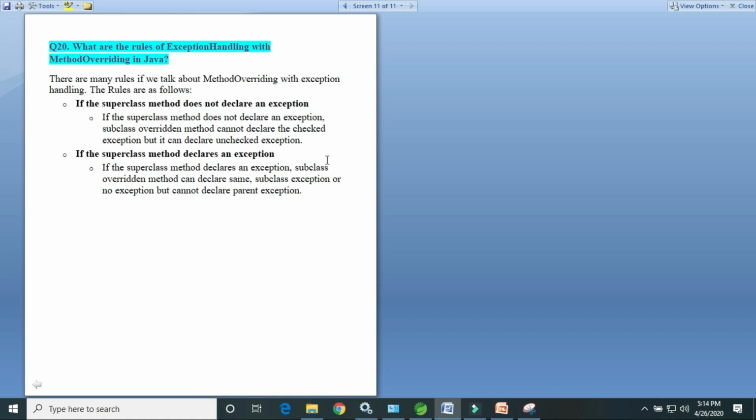Suppose in the parent class there is a method declaring ArrayIndexOutOfBoundsException or NumberFormatException. The subclass method cannot declare Exception, the parent exception, because Exception is the superclass of ArrayIndexOutOfBoundsException and NumberFormatException. These are subclasses of Exception. In this way we cannot.